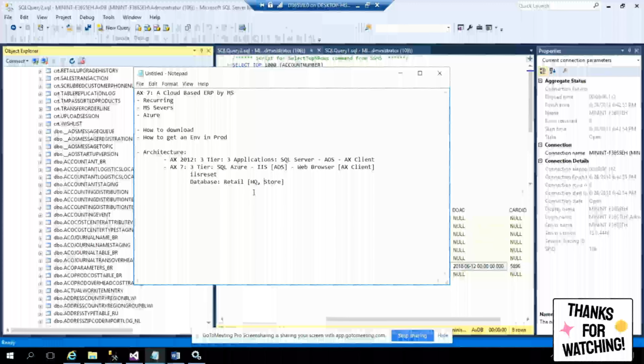It will have its own database. We call that the store database. Remember, this store database will store the transactions in the POS. And when I call headquarter, it is AX.